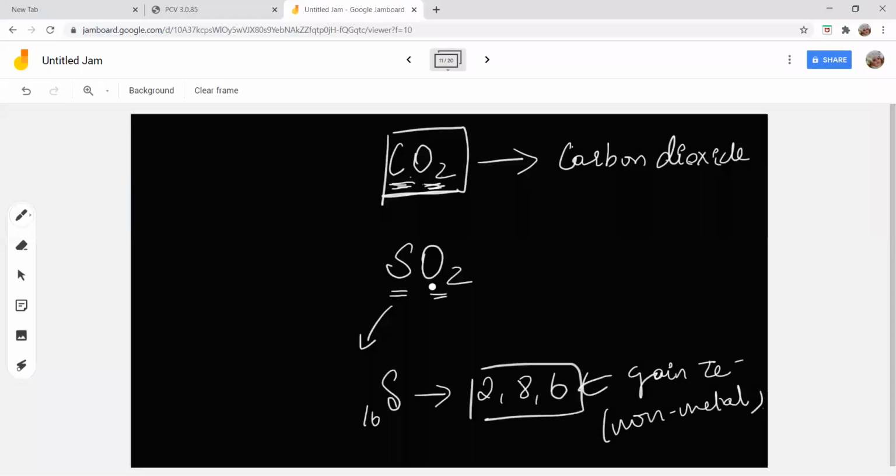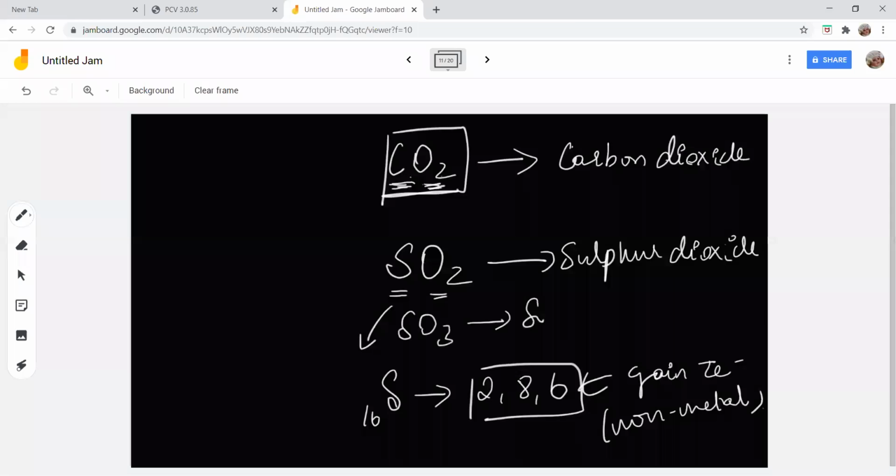Similarly, oxygen is also a non-metal. So when they both combine, the formula that you write will be different. Sulfur, oxygen, 2 oxygen you have, so you write it as sulfur dioxide. If I have 3 oxygen, if it is SO3, you write it as sulfur trioxide. Note it down, every one of you.